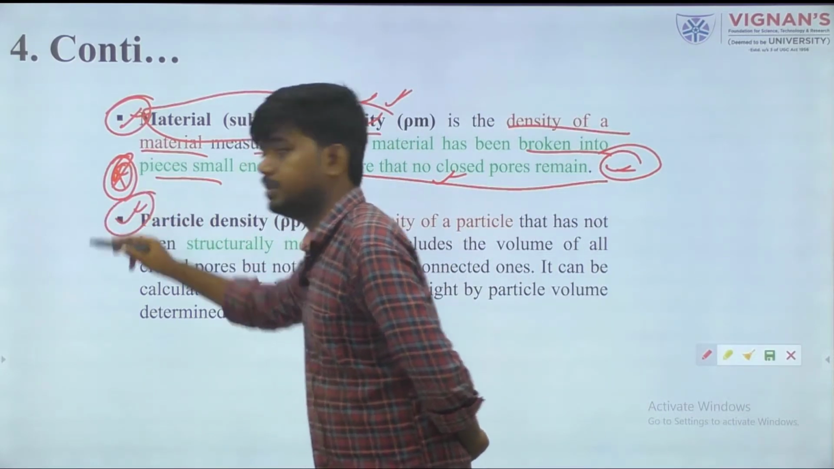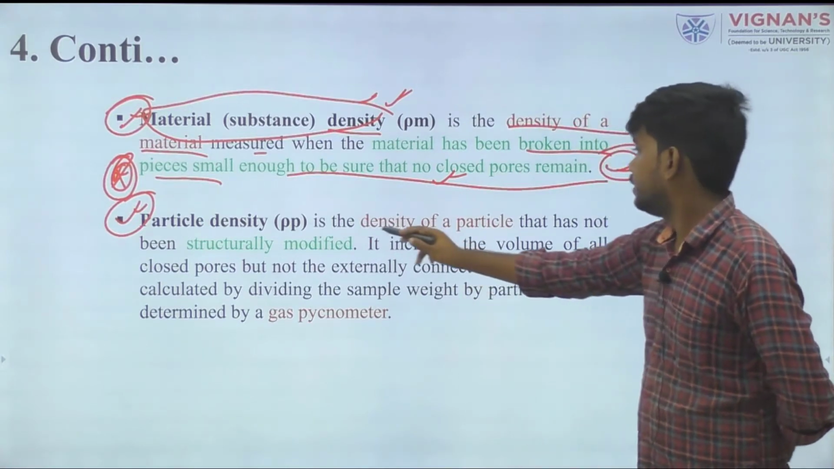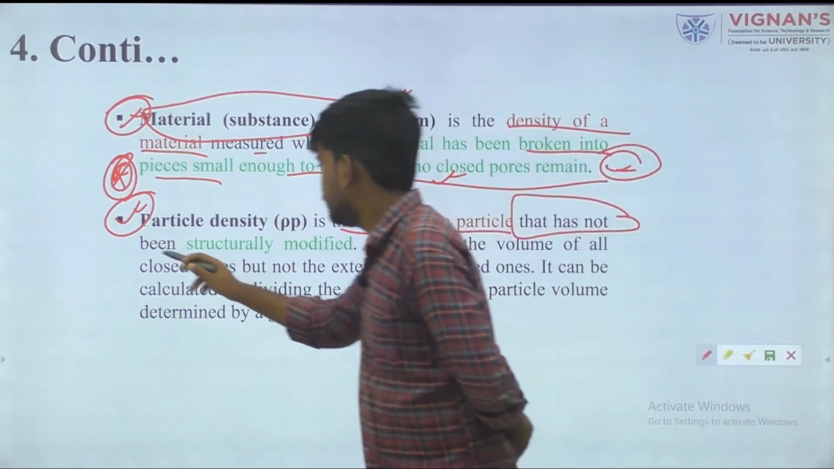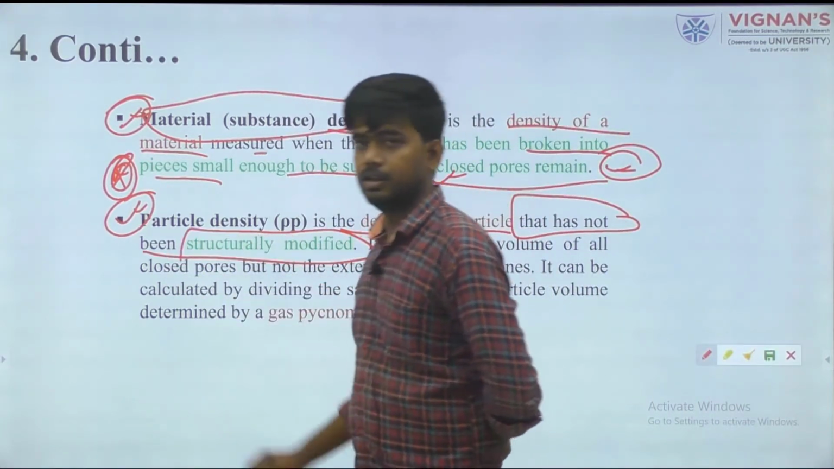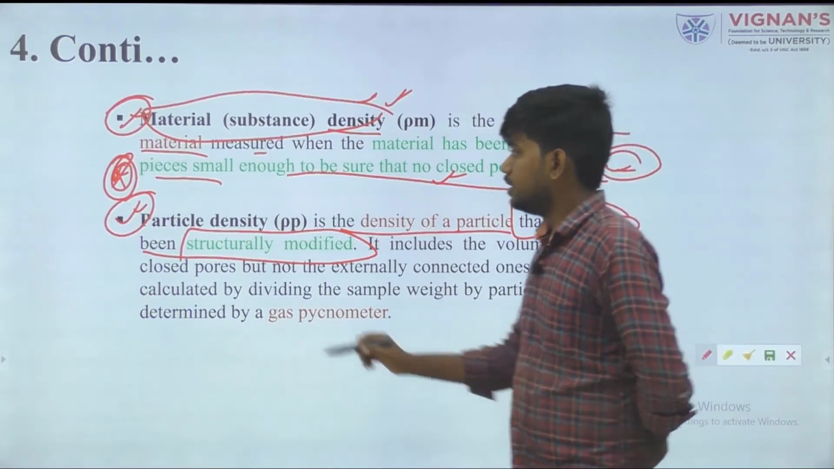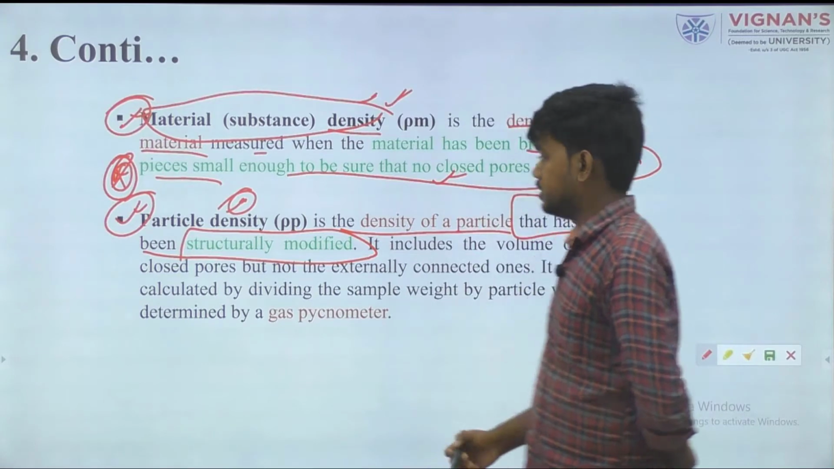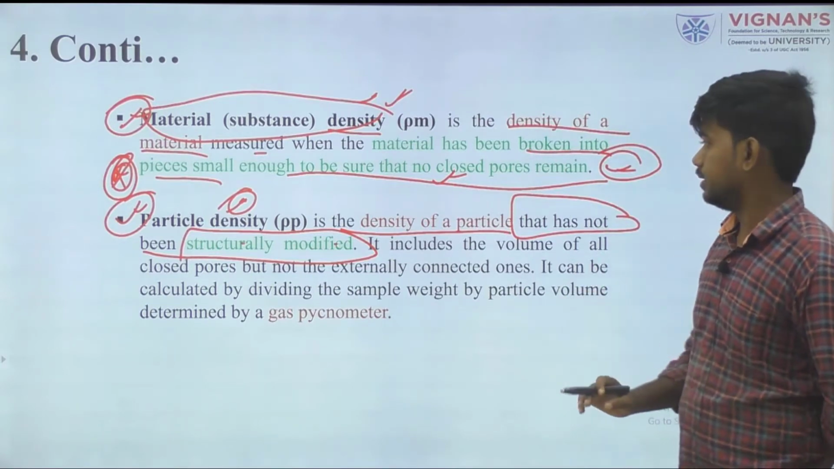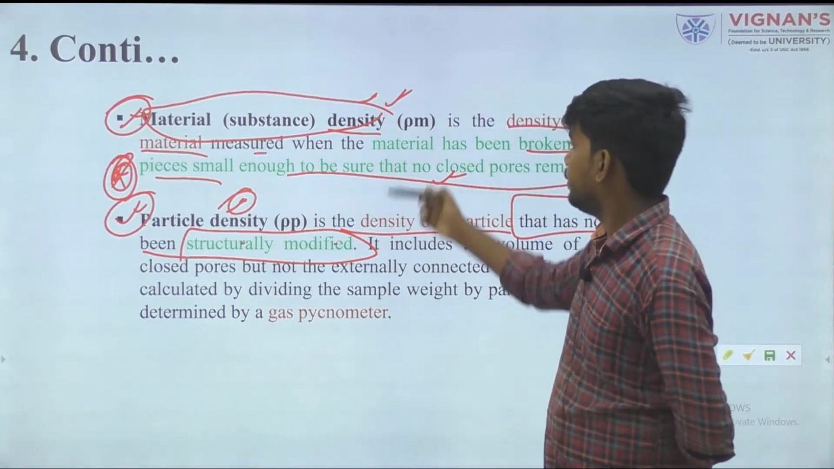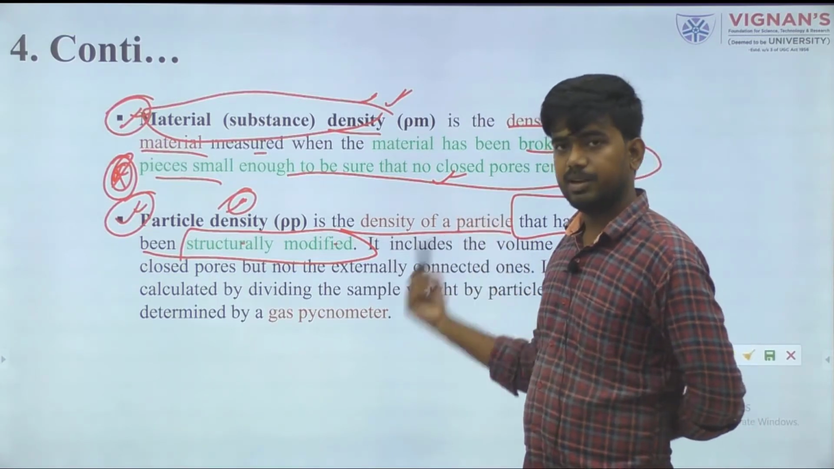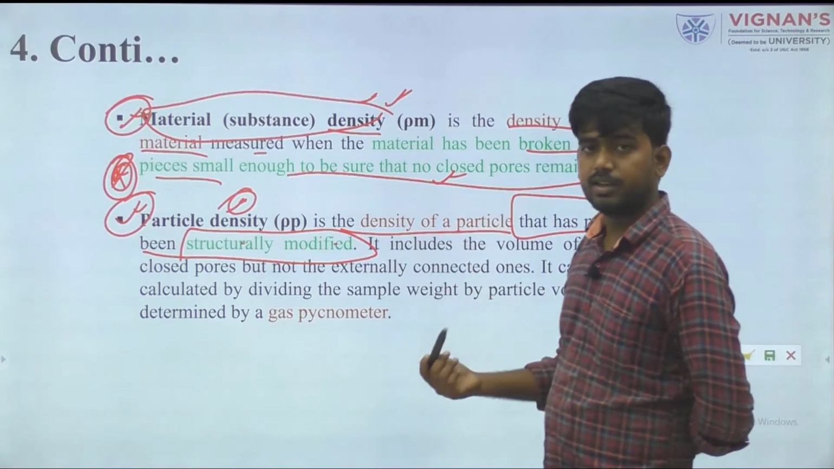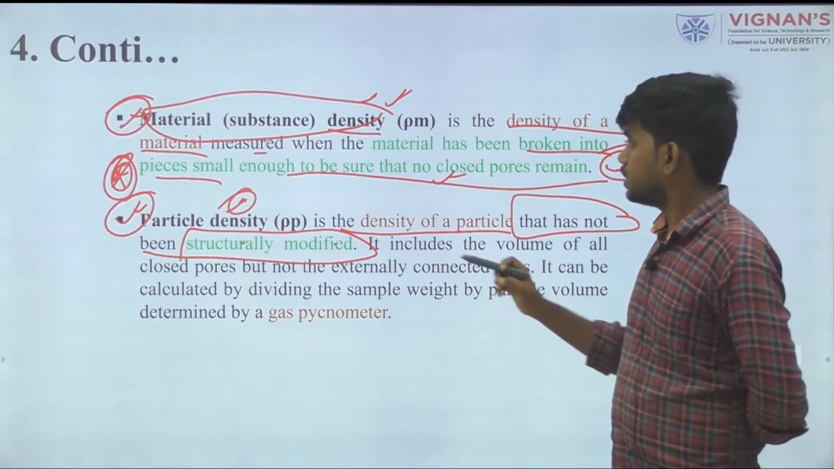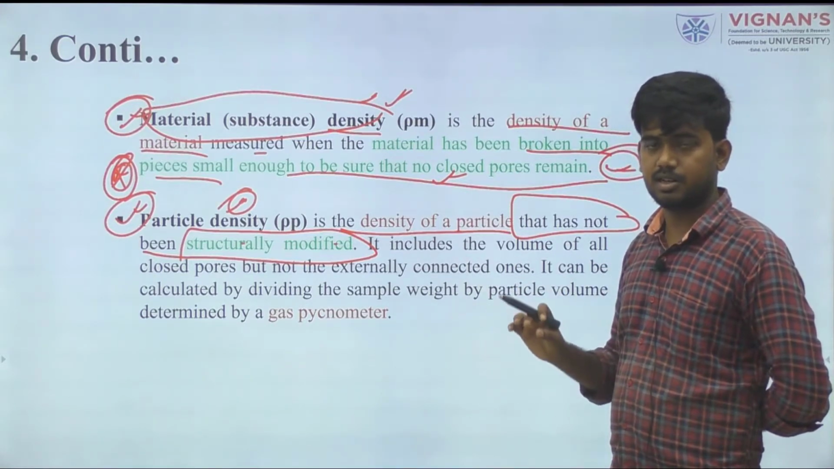Then another thing is the particle density, the density of a particle. The condition is simple: it should not be structurally modified. If we modify the structure, then the particle density value is also going to change. What is the difference between material density and particle density? In material density, we break it into small parts and make sure it does not contain any type of pore space. In particle density, it should not be structurally modified.